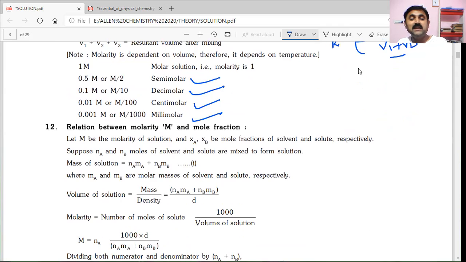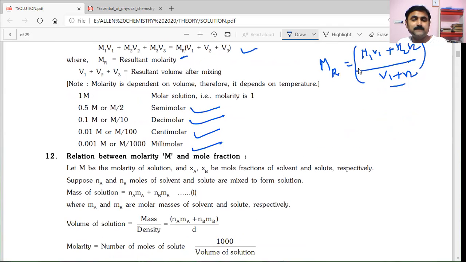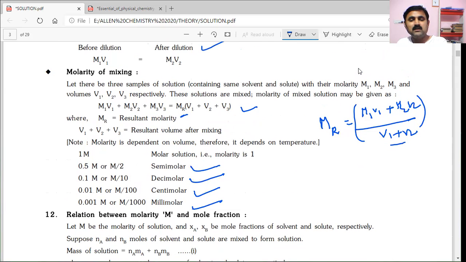0.001 is called millimolar. So remember, this is the type of solution classification based on molarity.